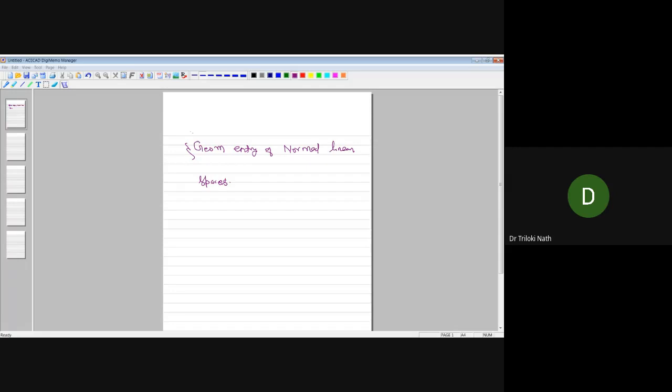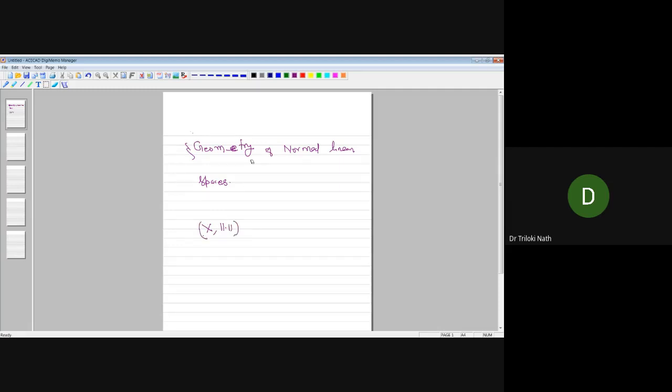Sorry, I have written something wrong, so I can just make it correct. So, geometry of normed linear spaces. Suppose (X, norm) is a normed linear space.